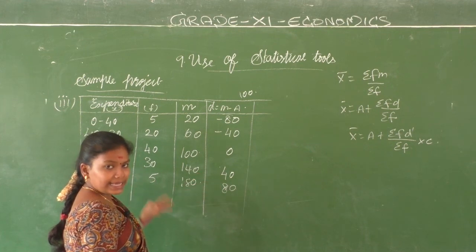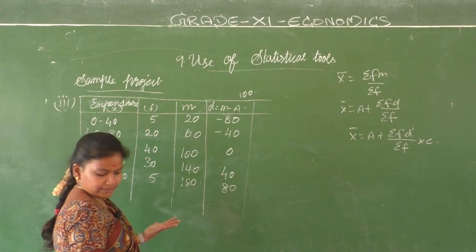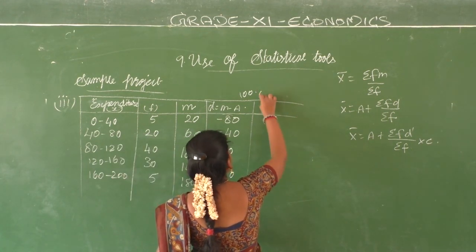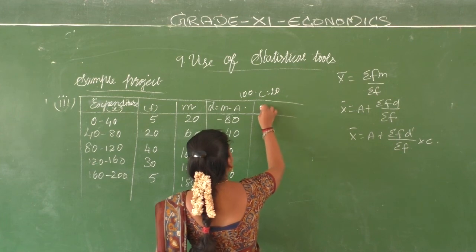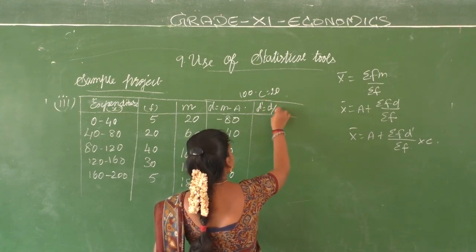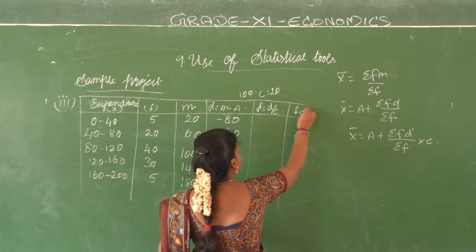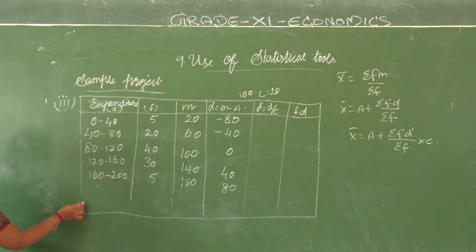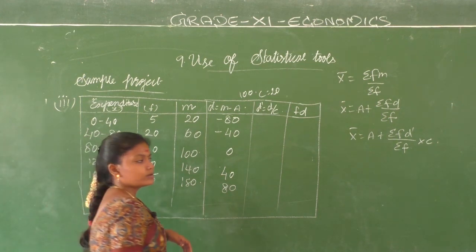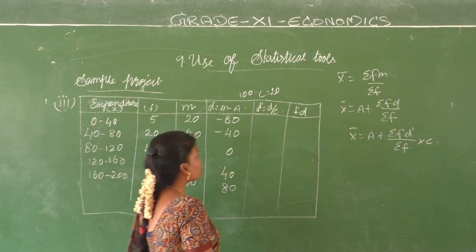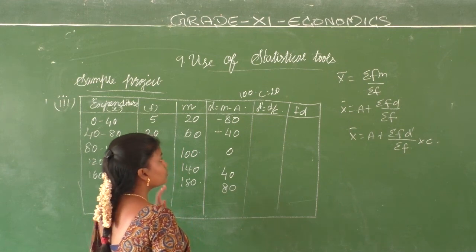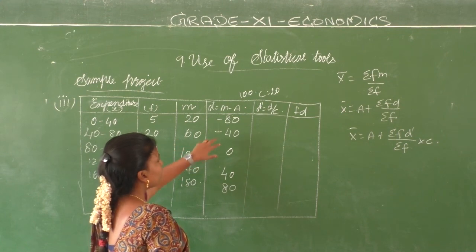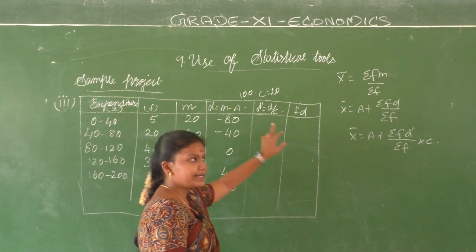Here we can take either 10 or 20. What value can we take? Can we take 20? So let us take C is equal to 20. So D dash is equal to D by C. This is for calculation of FD. So how are you going to calculate this D dash is equal to D by C? What is your C? 20.